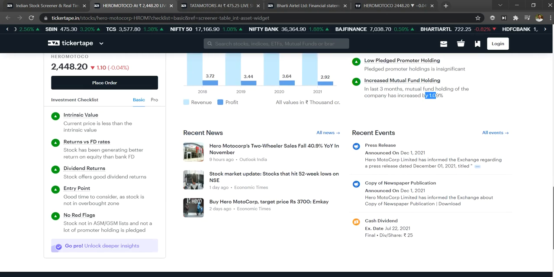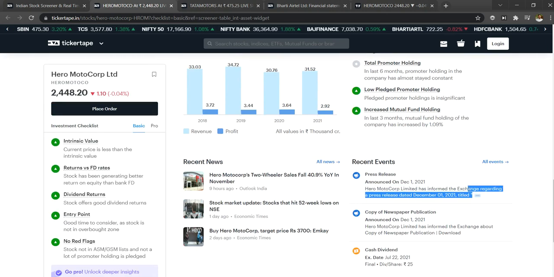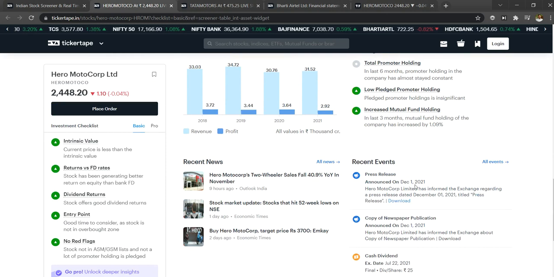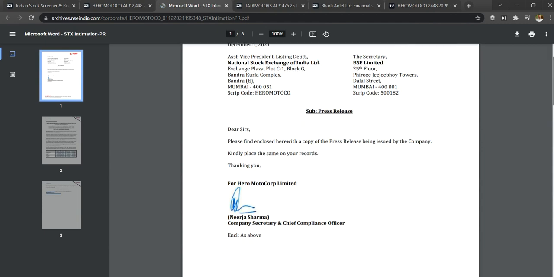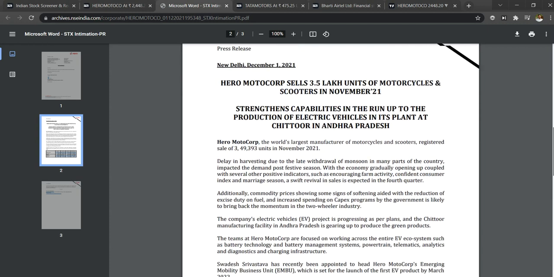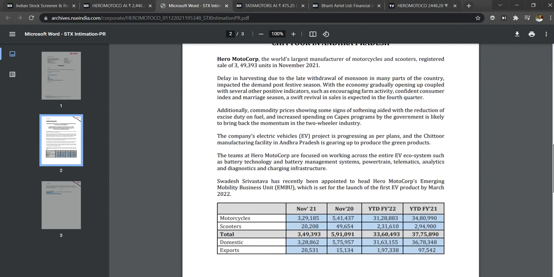And you can make use of these events as well. For example, see here, recently they have published a note regarding a press release. I will download this and show you. This is the recently published press release, from just December 1. So you can learn from it. I have read through it already.